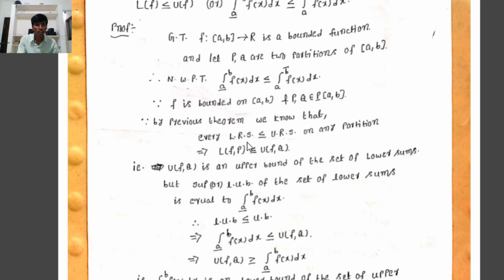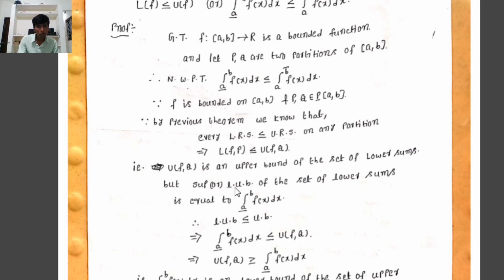Suppose now we consider the lower Riemann sum with respect to the partition P and the upper Riemann sum with respect to the partition Q. That implies L(f,P) is less than or equal to U(f,Q), by the definition of upper bound. Suppose f(x) is less than or equal to k, where k is one upper bound of f(x). L(f,P) is less than or equal to U(f,Q), where U(f,Q) is one upper bound of the set of all lower sums.